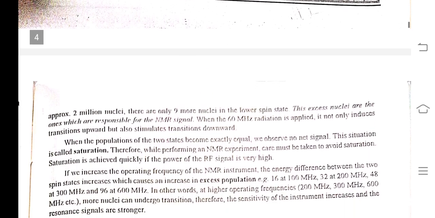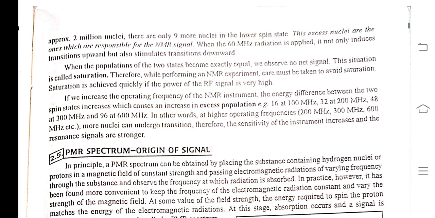In other words, in approximately 2 million nuclei, there are only 9 more nuclei in the lower spin state. These excess nuclei are the ones which are responsible for the NMR signal. When the 60 MHz radiation is applied, it not only induces transition upward but also stimulates transition downward. When the populations of the two states become exactly equal, we observe no net signal. This condition is called saturation.